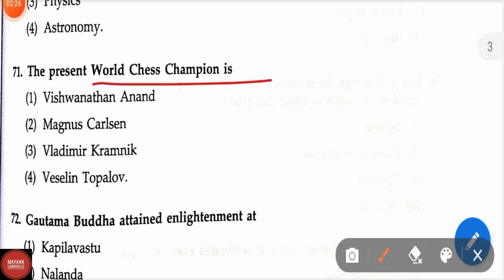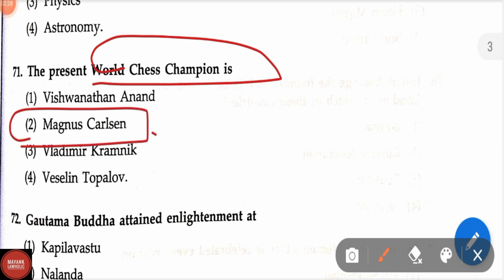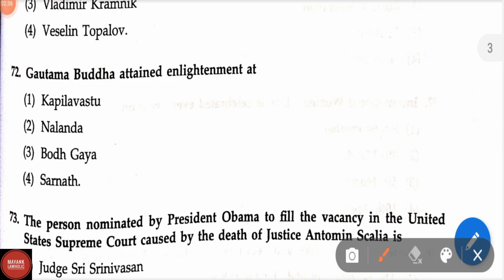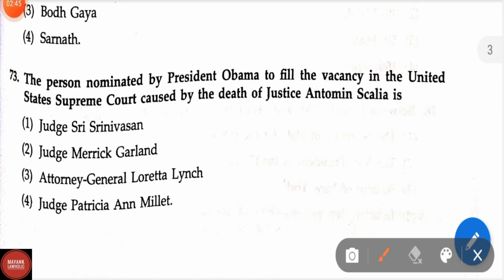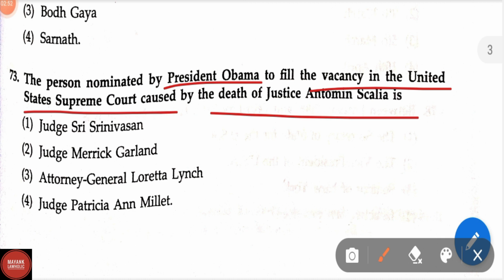Present world chess champion is. Correct answer is Magnus Carlsen. Question number 72. Gautam Buddha attained enlightenment at. Here the correct answer is Bodh Gaya. Question number 73. The person nominated by the President Obama to fill the vacancy in the United States Supreme Court caused by the death of Justice Antonin Scalia is. Correct answer is option second, that is Judge Merrick Garland.